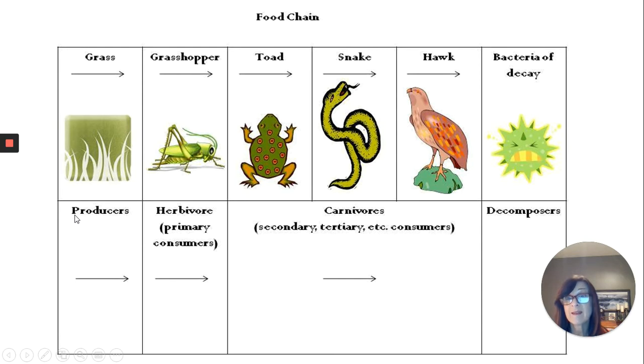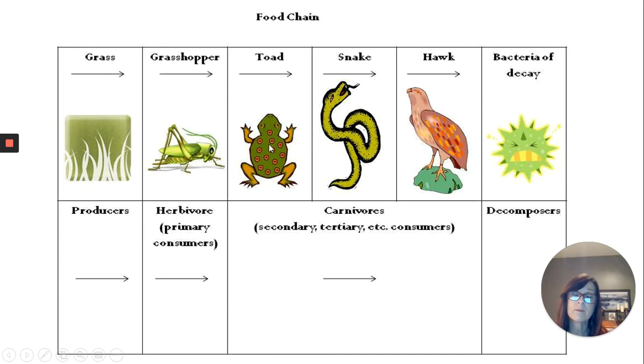So does the word plant. So does the word photosynthesis. So does the word phytoplankton. So your producers are your plant material, such as grass. So grass gets eaten by a grasshopper. A grasshopper is considered a consumer, but it's an herbivore, meaning it will only eat plant material. Grasshoppers are not going to eat other insects and things. So your primary consumers are herbivores, eating only plants.